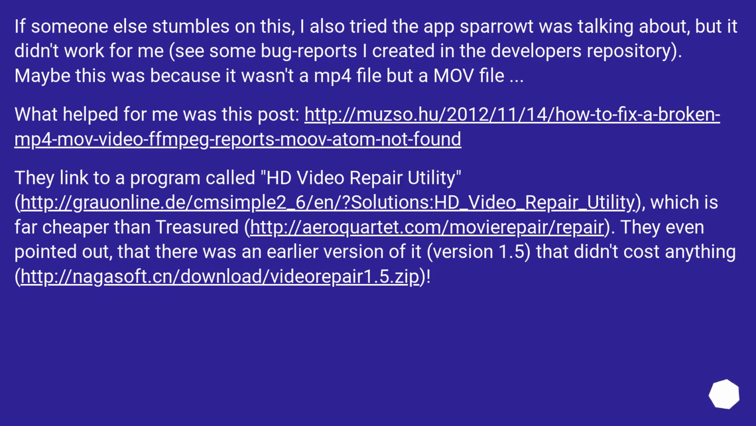If someone else stumbles on this, I also tried the app Sparrow was talking about, but it didn't work for me. See some bug reports I created in the developer's repository. Maybe this was because it wasn't an mp4 file but a mov file. What helped for me was this post, this URL. They linked to a program called HT Video Repair Utility, this URL, which is far cheaper than Treasured, this URL. They even pointed out that there was an earlier version of it, version 1.5, that didn't cost anything, this URL.